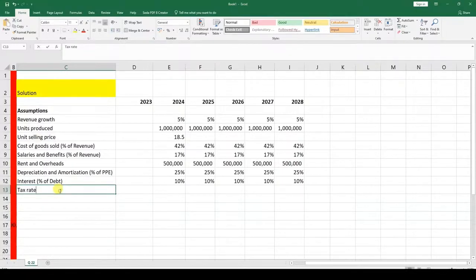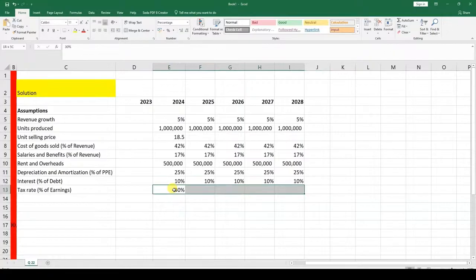Of course, it is going to be as a percentage of earnings. Percentage of earnings. Here, the percentage of earnings should be 30%. We've been told 30%. Then we undo that, Control R. That's the tax rate.